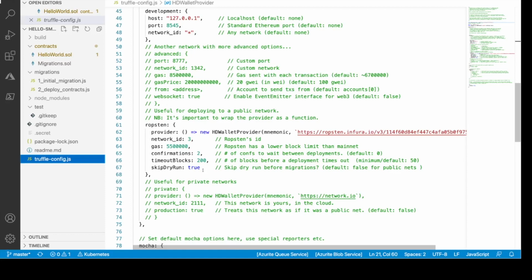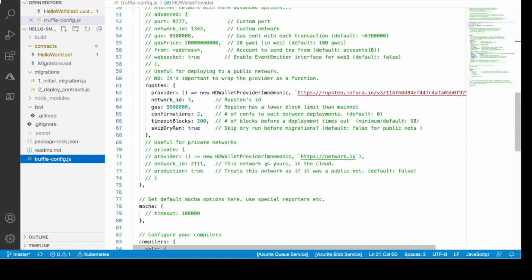I'm just saying it's not a dry run, so I'm putting it as false. So skip dry run is actually true, which means it's not a dry run. So when you are pushing it to a public network, you need to set this to false. Okay, so